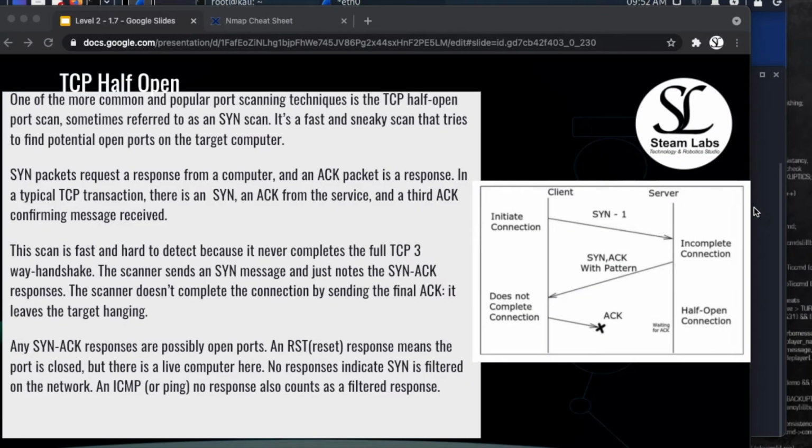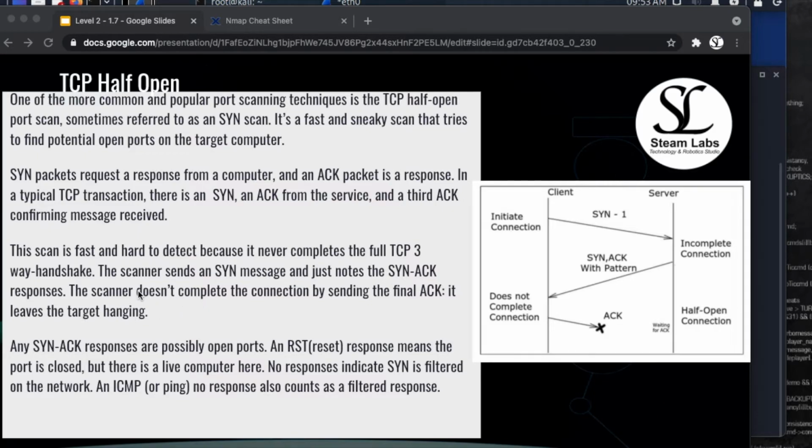Next up is TCP half-open port scans. One of the more common and popular port scanning techniques is the TCP half-open port scan, and we sometimes refer to this as the SYN scan. Now, it's a really fast and a sneaky way to identify open ports on a target computer. The reason we refer to it as a sneaky scan is because it's a fast scan that's really hard to detect, because it never completes a full TCP Three-Way Handshake.